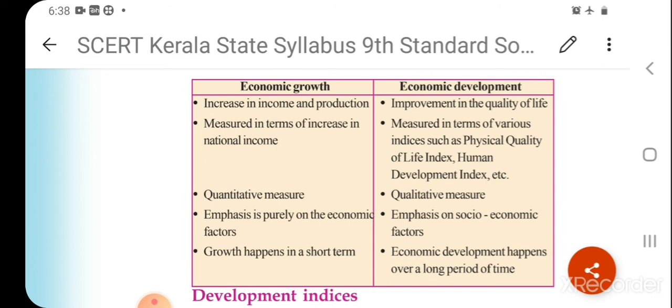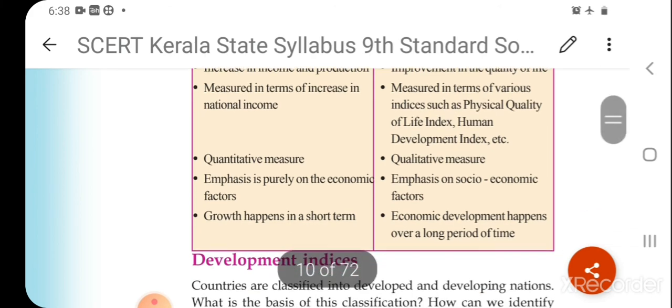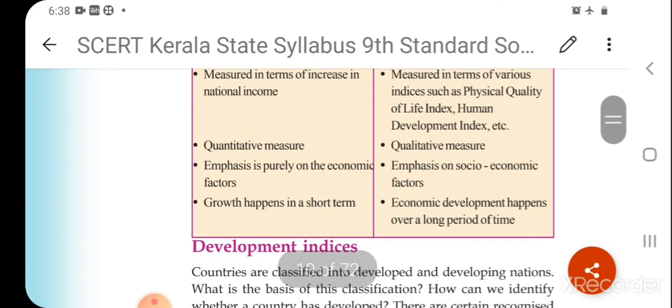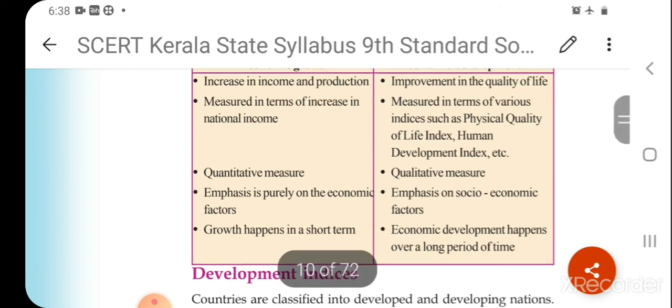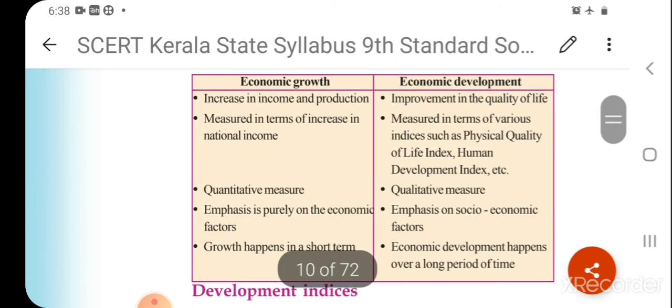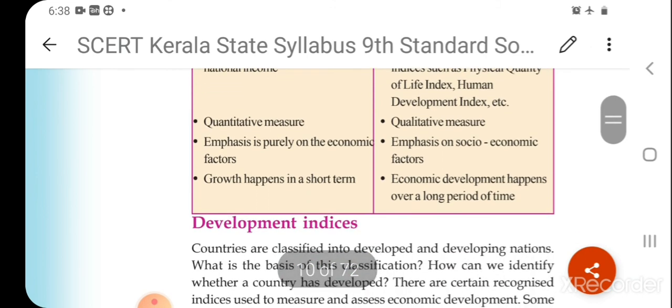Here they give importance to both qualitative and quantitative factors. The next is that economic growth happens in the short term, while economic development happens over a long period of time. It is qualitative, that is why it takes a long period of time. But economic growth can happen in the short term. So these are the differences between economic growth and economic development of a country.